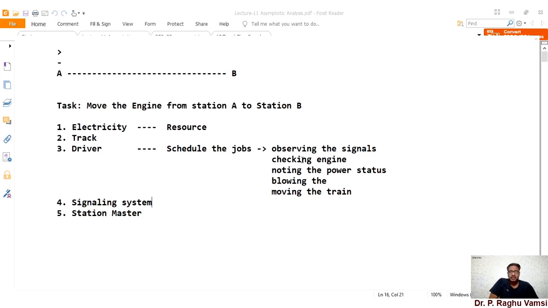But if I map the same to the computer science field, and especially to programming, the electricity is the resource in the case of the electric train, but in computer science, we can say this as memory.